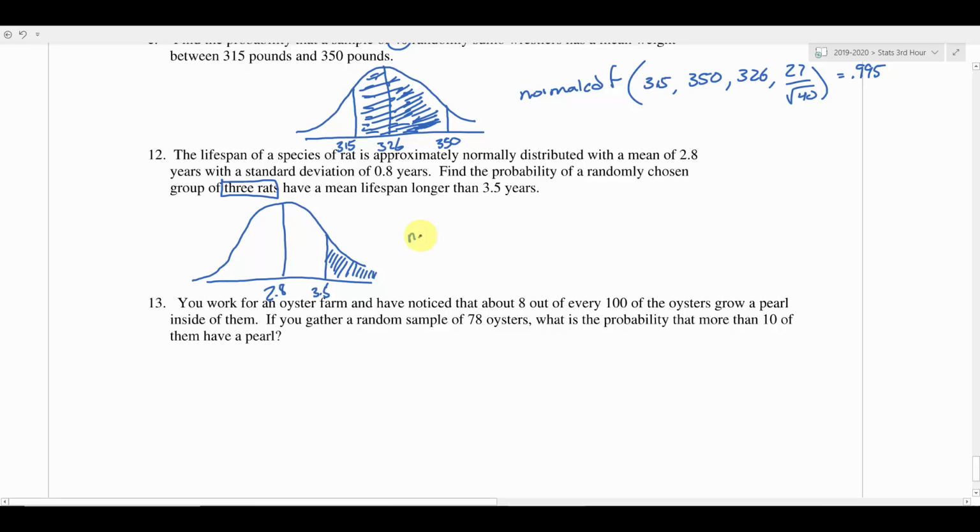I'm going to set up my normal CDF. We're going to say lower bound 3.5, upper bound 1E99, and a mean of 2.8 and a standard deviation of 0.8 divided by the square root of 3. So it's still a sampling distribution. So the variation is going to go down because we're taking 3 at a time rather than 1 at a time. So we still have to take into account that correction.